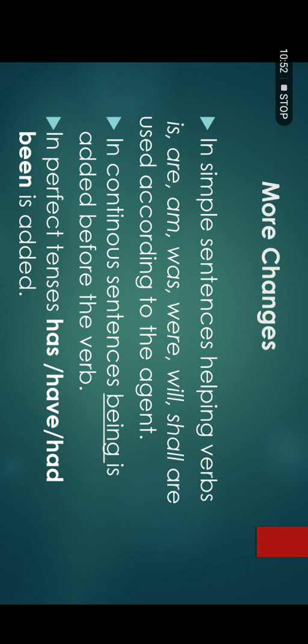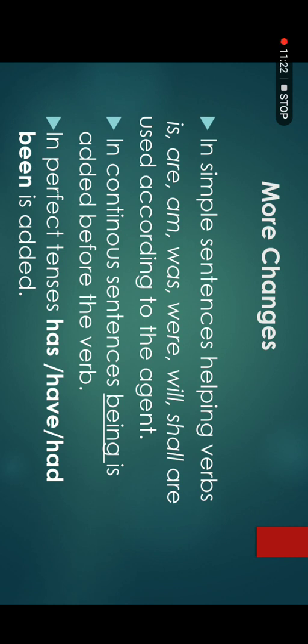When you have an active voice sentence in the simple present tense, simple past tense or simple future tense, you will use the helping verb is, are, am in present tense, was, were in the past tense, and will, shall in the future tense, according to the object that is now taking the place of the subject in the passive voice. Clear?